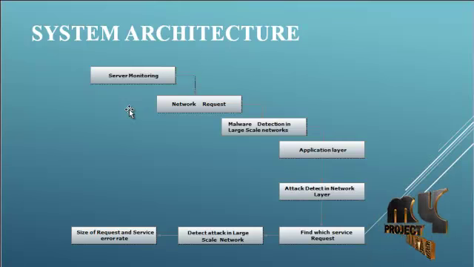Then the applications layer also enters the network and datasets, network records, and finds the attack detection in the network layer. Finally it's forwarded with the service request, detecting malware in large scale networks in our process. Finally, the size of requests, all services and the error rate, will be found in this process.